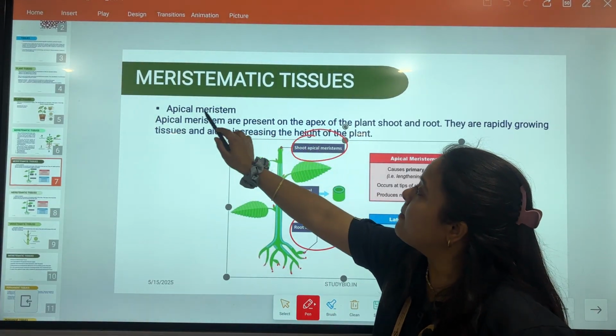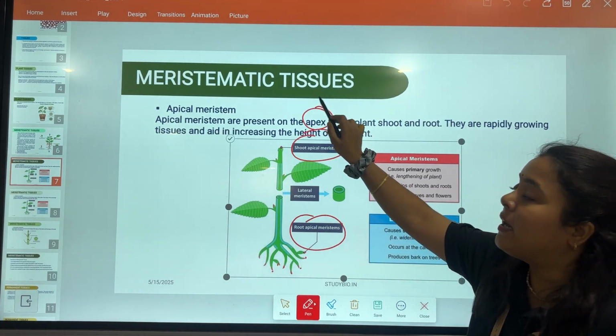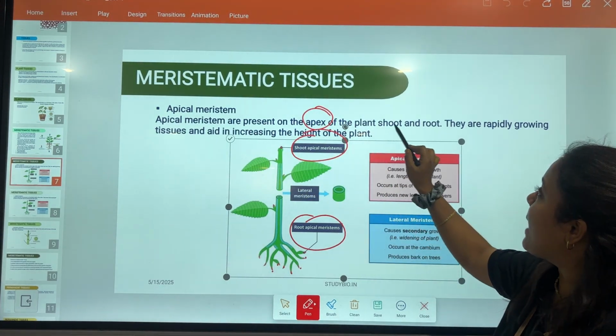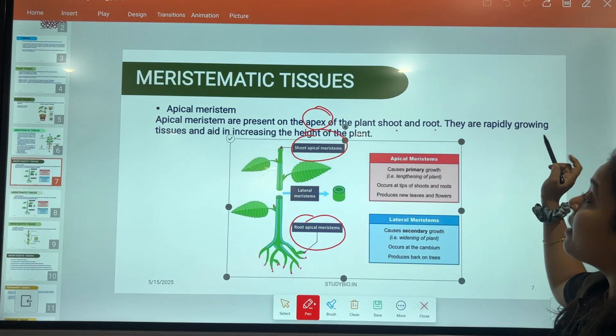So, apical meristematic tissues are present on the apex of the plant. This is what you need to remember with apical meristematic tissue: the apex of the plant, shoot and root. They are rapidly growing tissues.